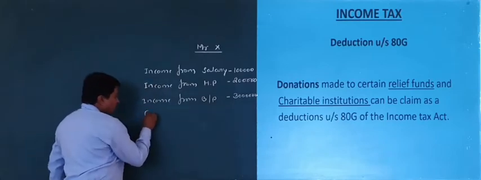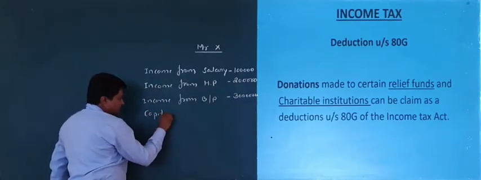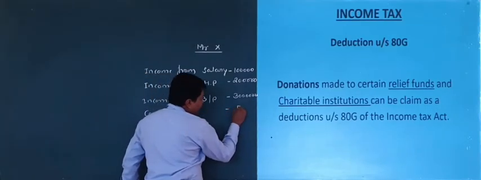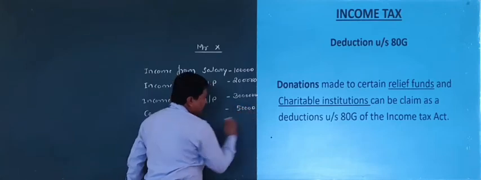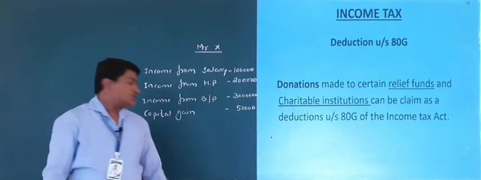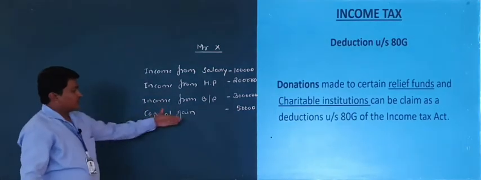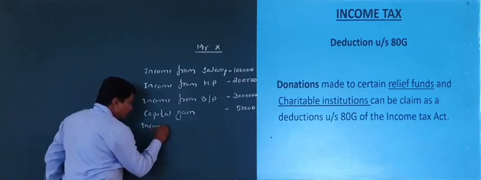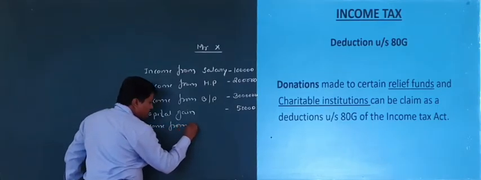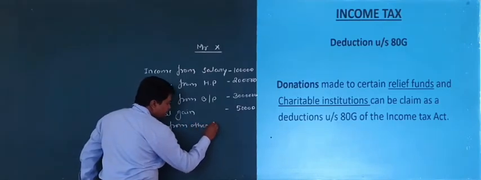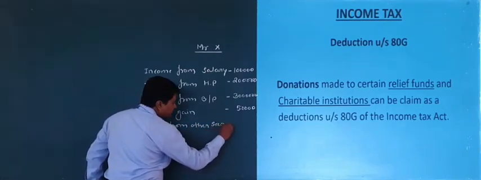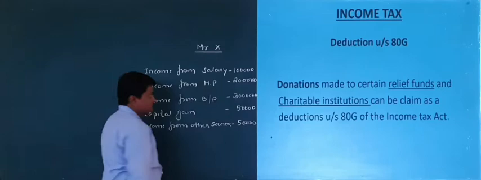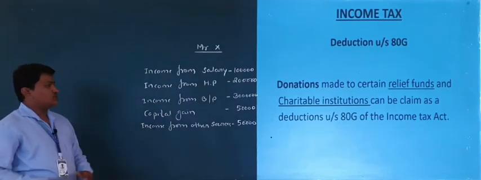Now capital gain, rupees 50,000. That may be short term or long term capital gain, no problem with that. And last one, income from other sources, rupees 50,000.